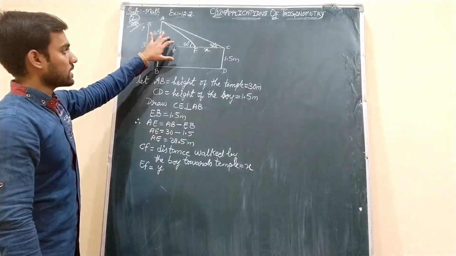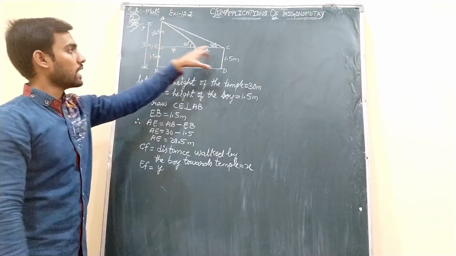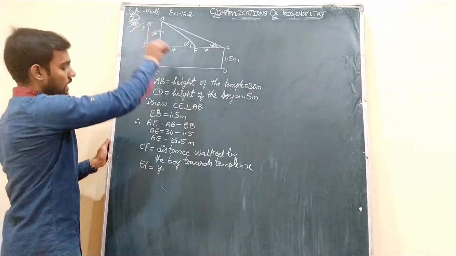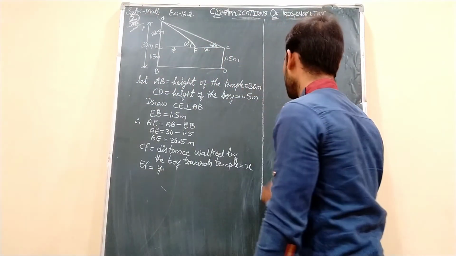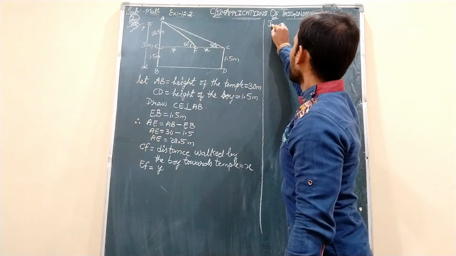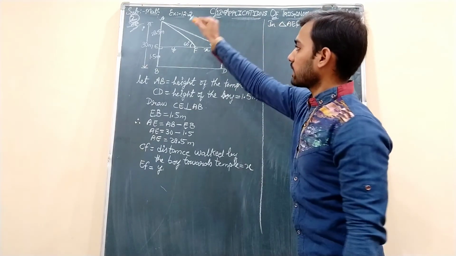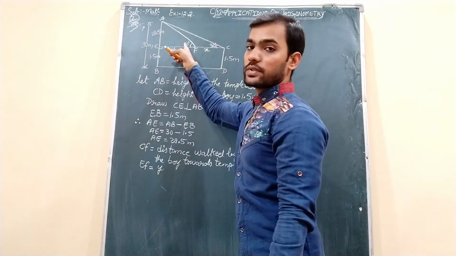Now we will take this triangle first. There are two triangles, students. One is AEF, another is AEC. Okay, right angle triangles we need to take. So first I will take triangle AEF, students. Let us do here. In triangle AEF, this is the opposite side, this is the adjacent side of 60 degrees.